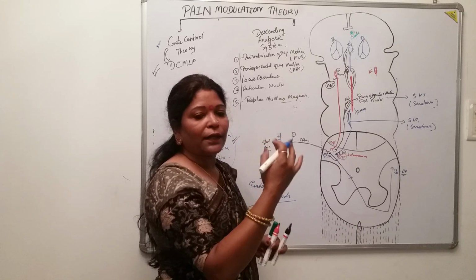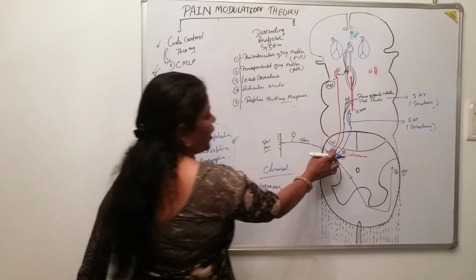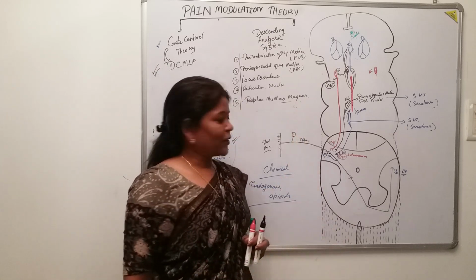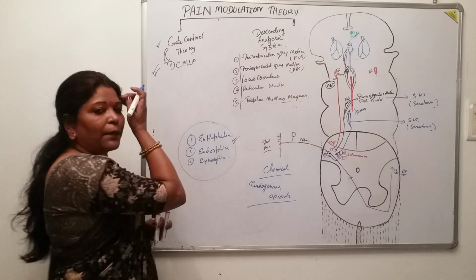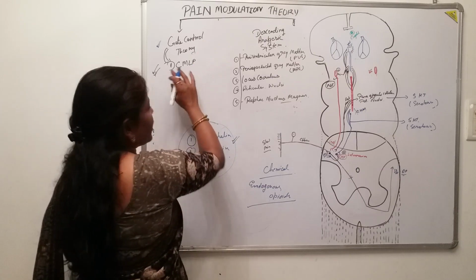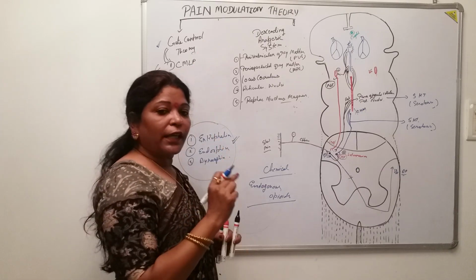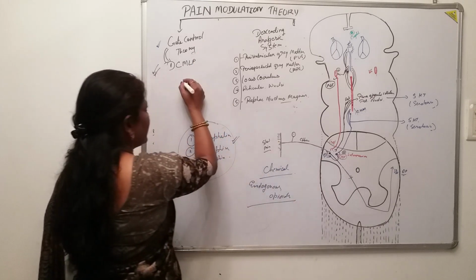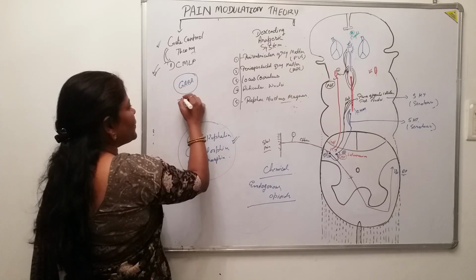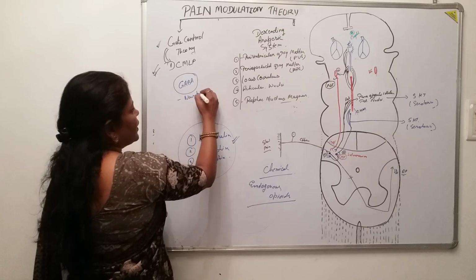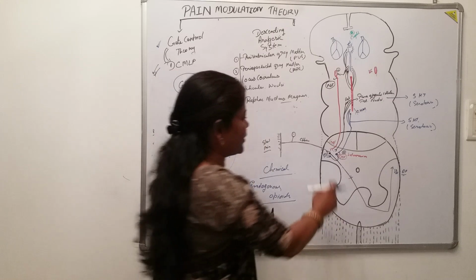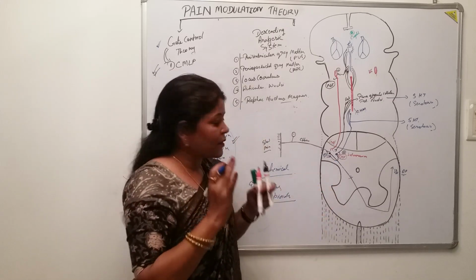They should go so that they give the collaterals to this point so that the GABA inhibits the transmission of the pain sensation there. Sometimes in the objective you are asked, in the gate control theory via the dorsal column medial lemniscus pathway, which was the inhibitory factor here? That was the GABA, the inhibitory neurotransmitter. So it inhibits the transmission at this very site, at the gate, that is the substantia gelatinosa.